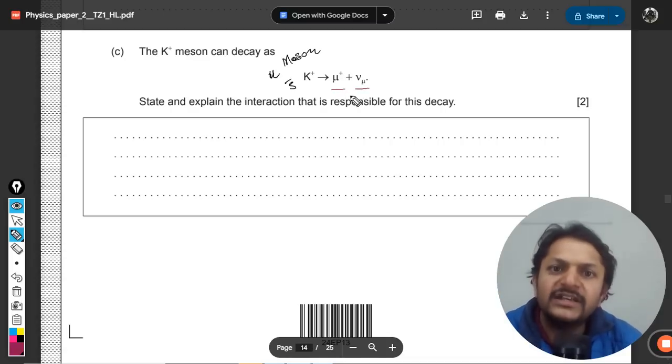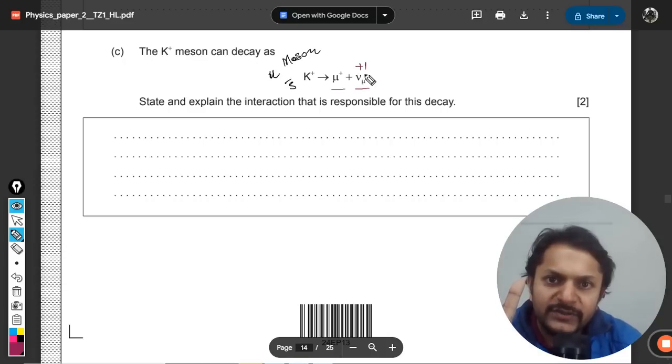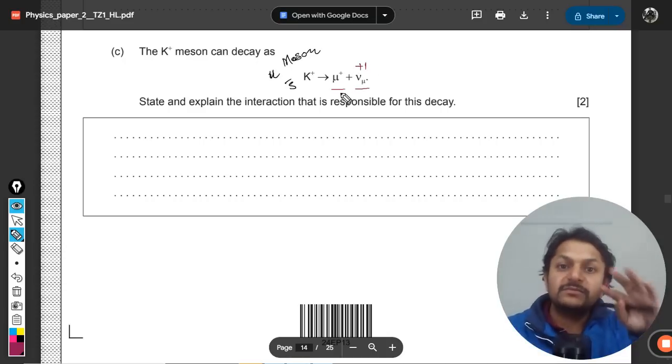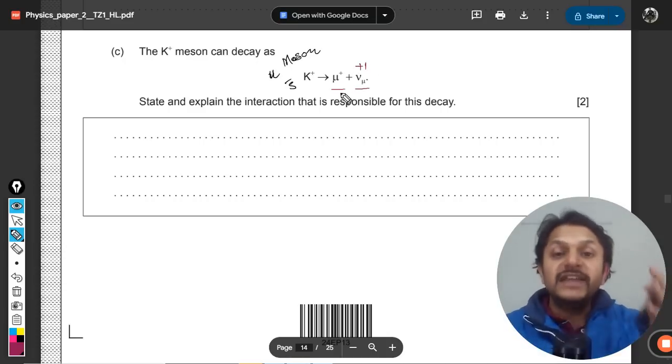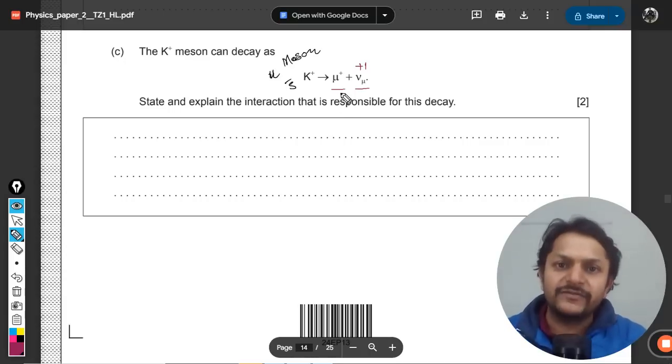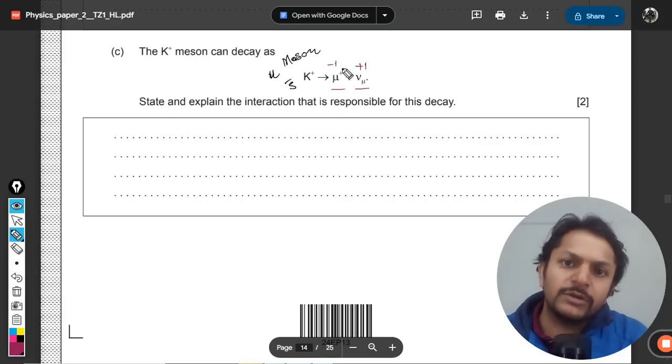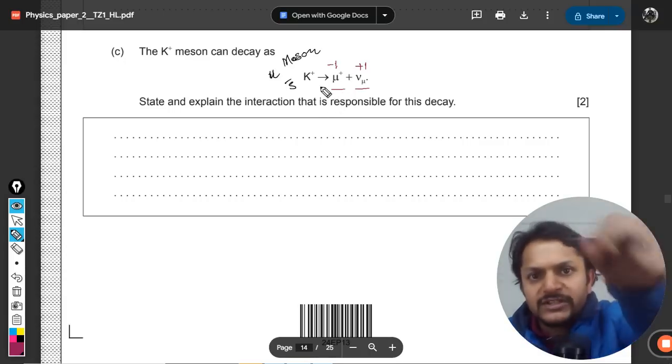So both of these are leptons, and lepton number is conserved. This is a particle, so the lepton number here is +1. This is muon positive, which is the antiparticle of the muon negative, so its lepton number is -1. So lepton number is conserved here.